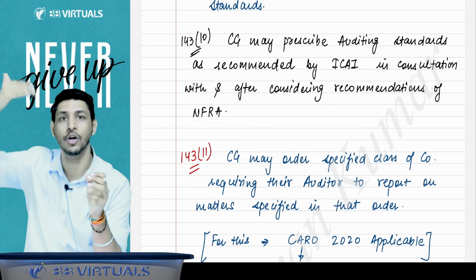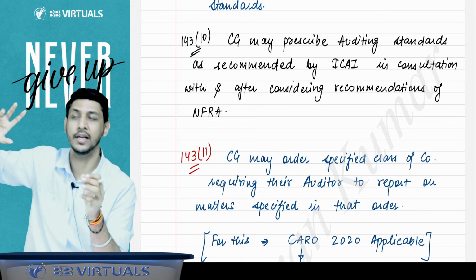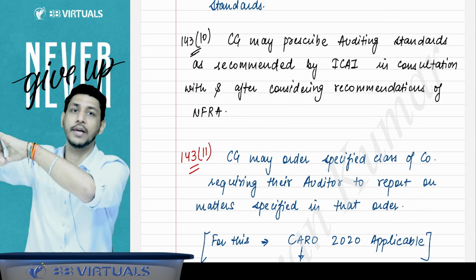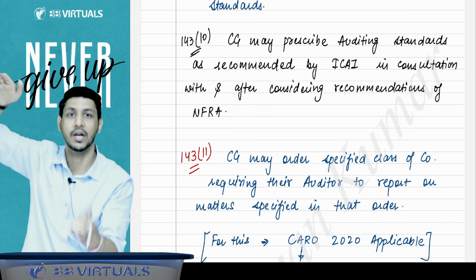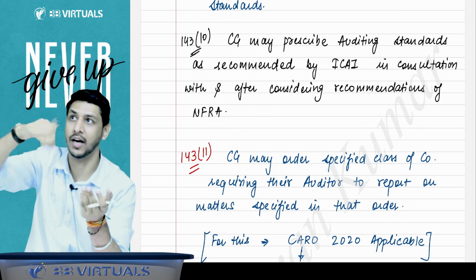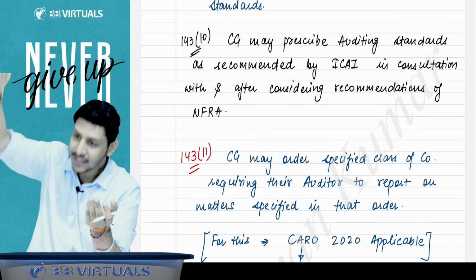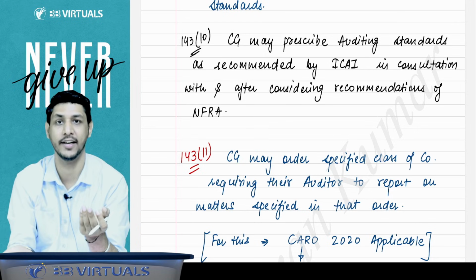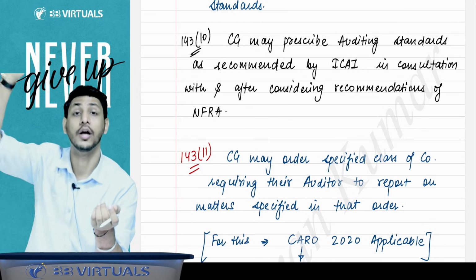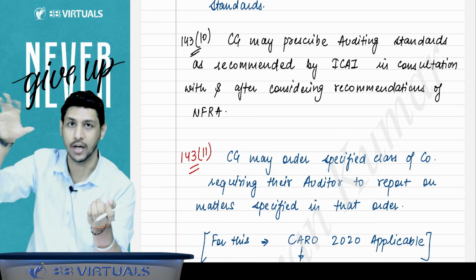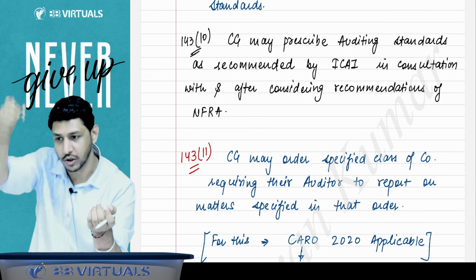So in the CARO, the CG has prescribed which companies it will be applicable to. In CARO, the O stands for Order. In the CARO, certain reporting matters are specified that you have to report on. You are the auditor of these companies, so you have to report on these matters as well.